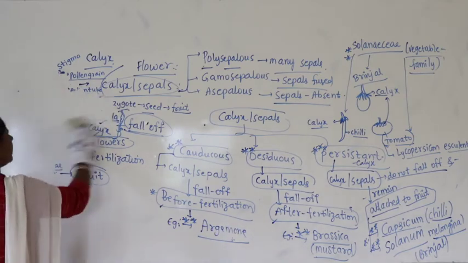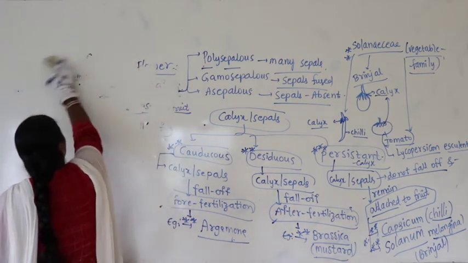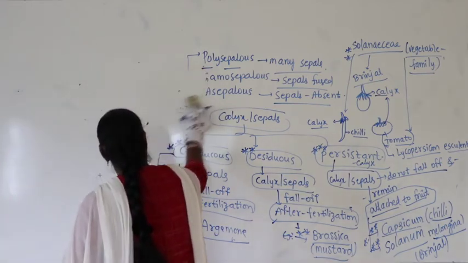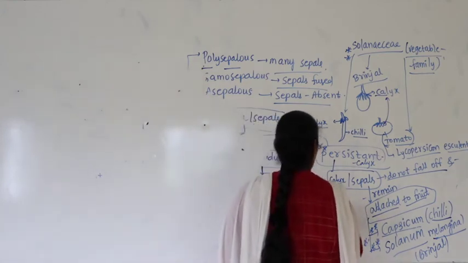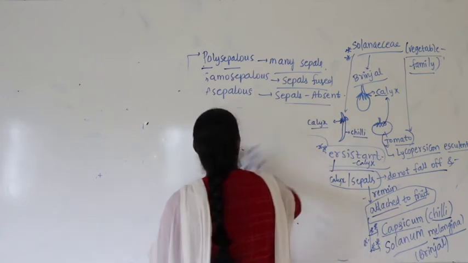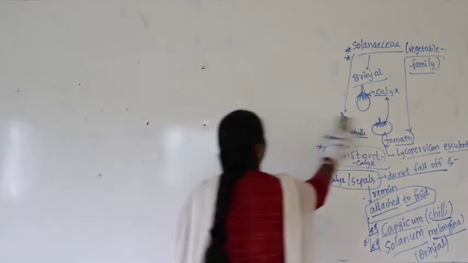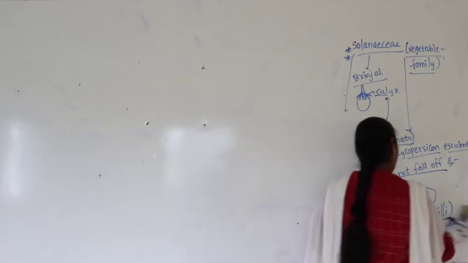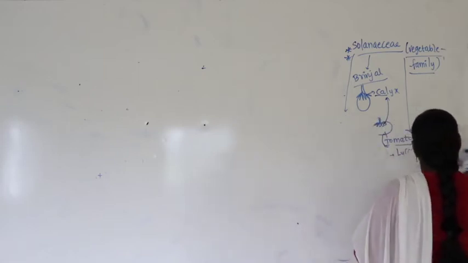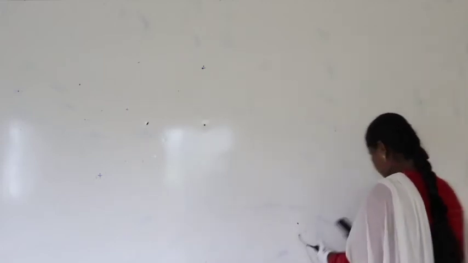Now, let us continue further. Here let us study next what is called petals.